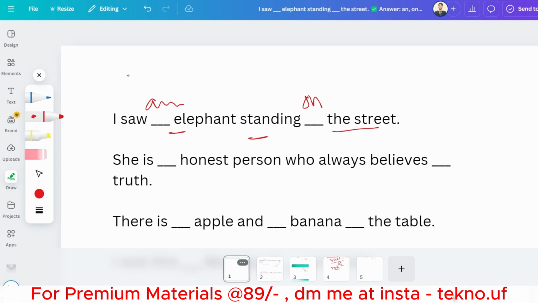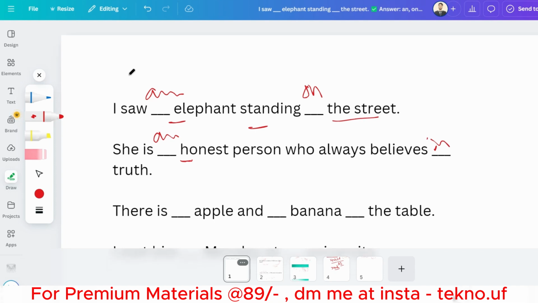Okay, dash honest person who always believes dash truth. H is a consonant, but here an will be the answer because of honest. The pronunciation starts like a vowel, honest, O. So that's why an will be the correct answer. And who always believes in truth, so in.